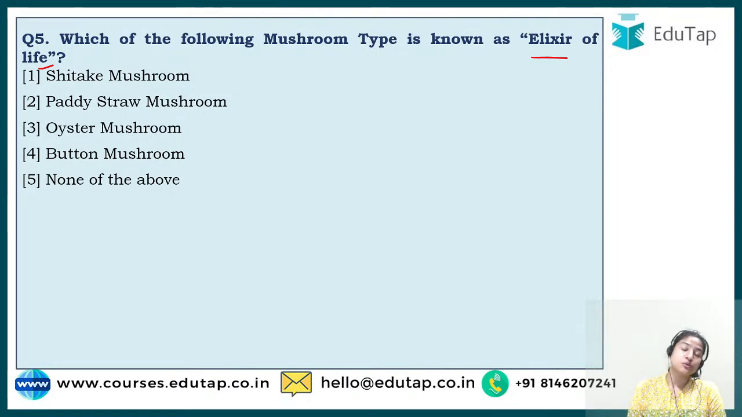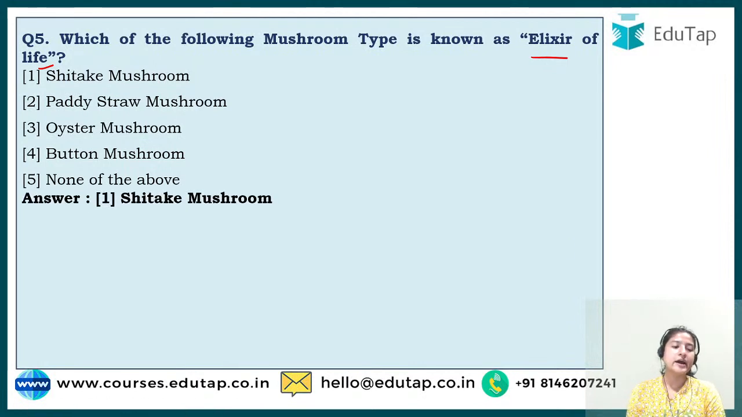Mushrooms are a rich source of nutrients, especially phosphorus, and that is why you should consume mushrooms at least twice or thrice a week, twice at least. Talking about the answer, the correct answer is answer number 1, that is shiitake mushroom.